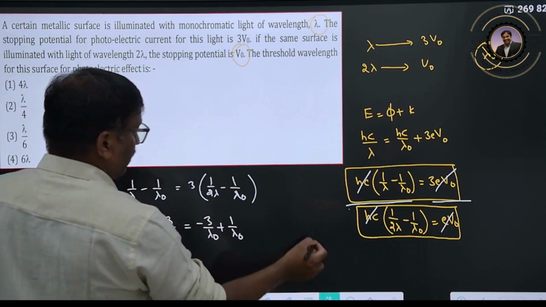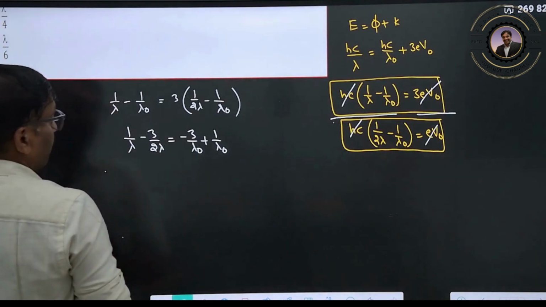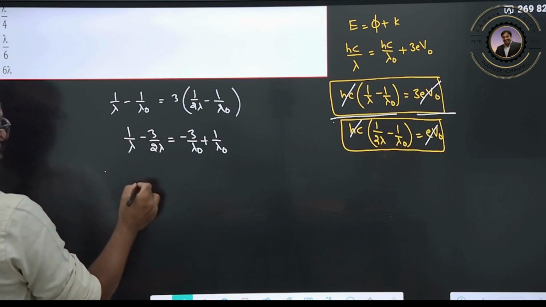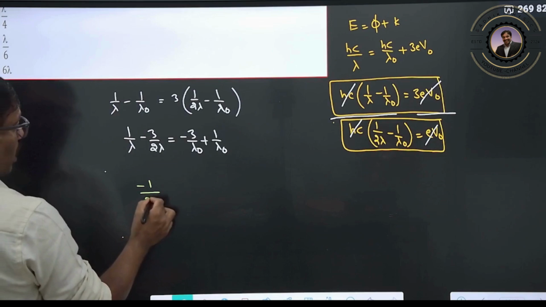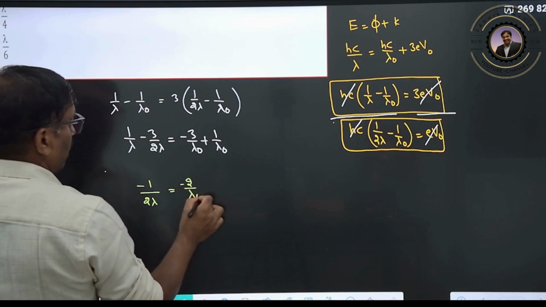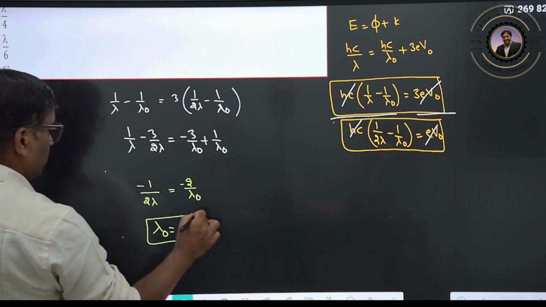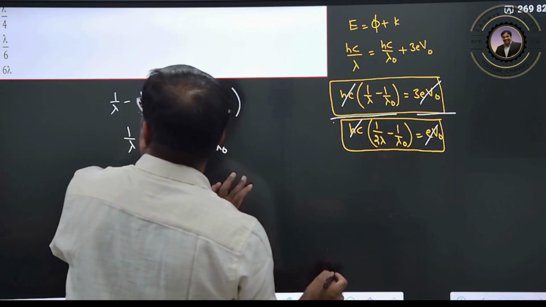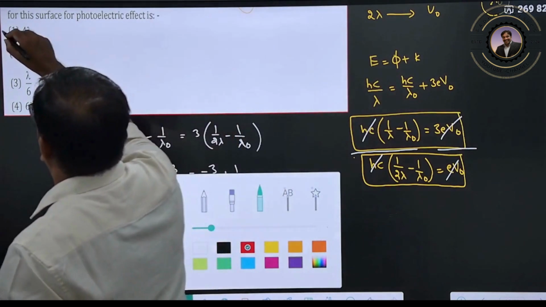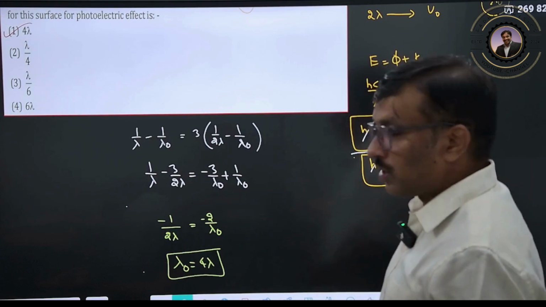Just mathematics. So minus 1 by 2 lambda is equal to minus 2 by lambda naught, so lambda naught is equal to 4 lambda. This is your answer, so the first option is correct. Clear? Very simple question.